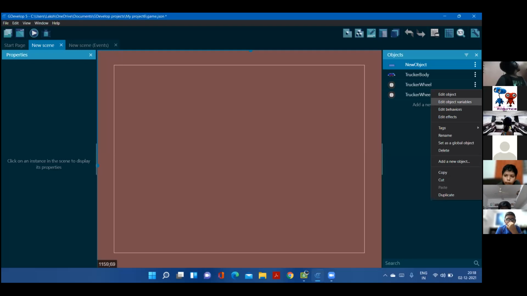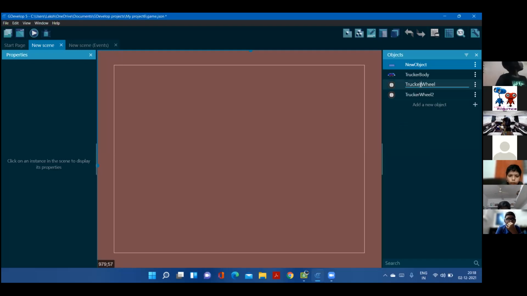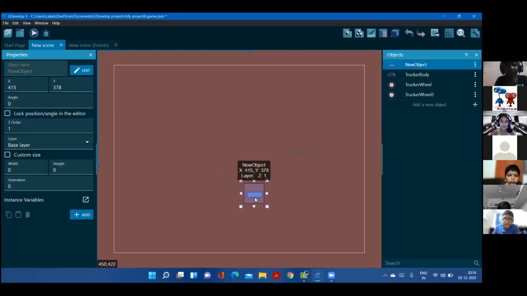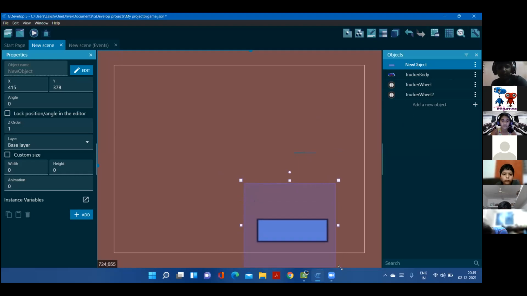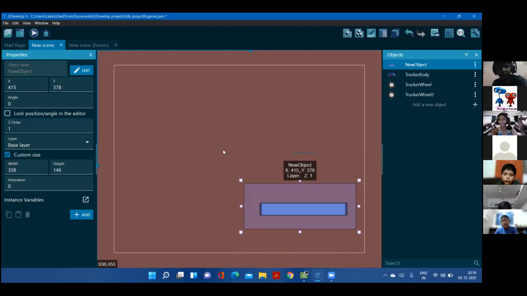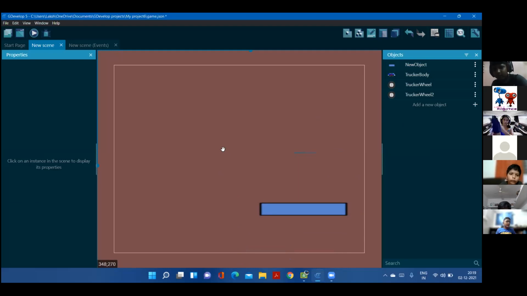So you have to rename it, this is front wheel. You have to always zoom in and add that object to the screen so we'll understand what the object is. That small icon over there, we can't understand. Yes, sir. Later, you can still delete, no issues. So we're going to make it bigger. Yeah, that's good.